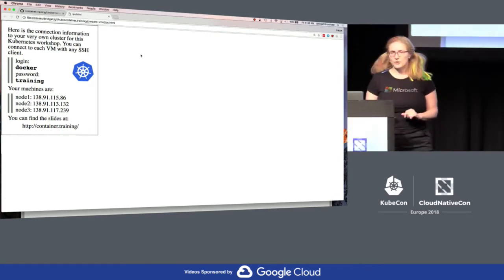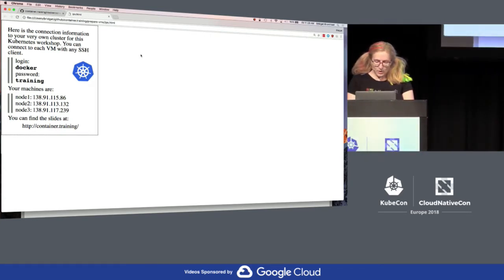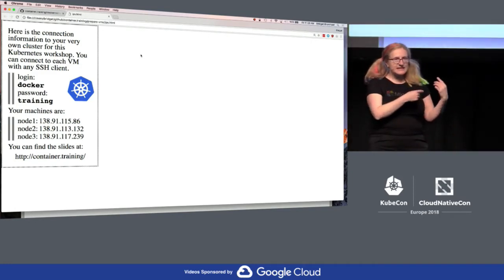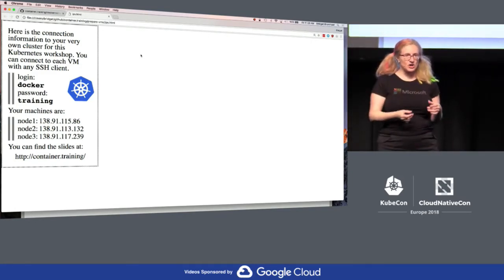I hope you can see that in the back. What I'm showing you there is, literally, this script generates these. You can print these and hand these little cards out to people.